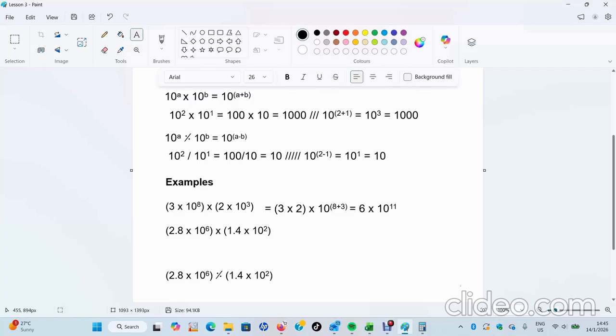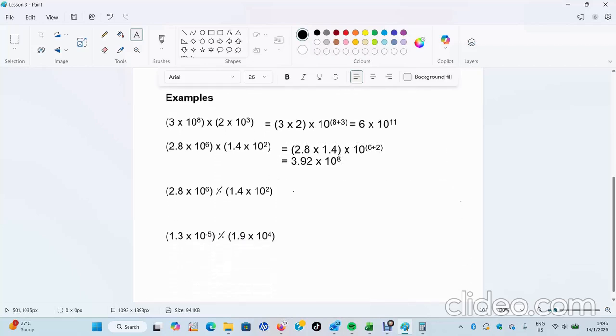Then the next example is still multiplication of numbers in standard form. In brackets, we will have 2,8 times 1,4 times 10 to the power in brackets 6 plus 2, of which the answer ibangu 3,92 if you use your calculator times 10 to the power 8.